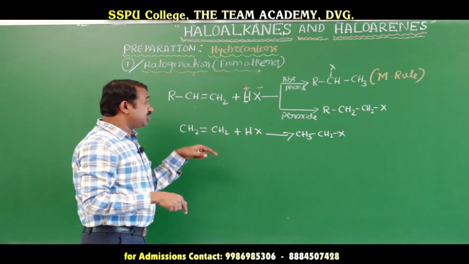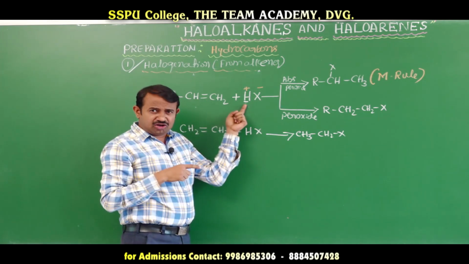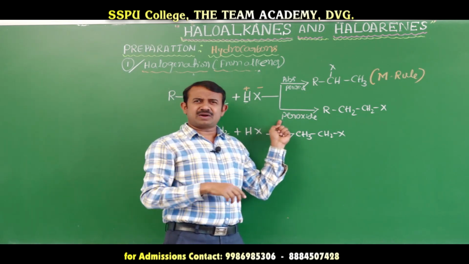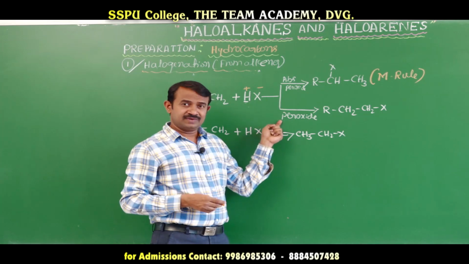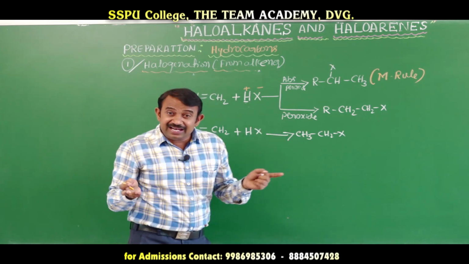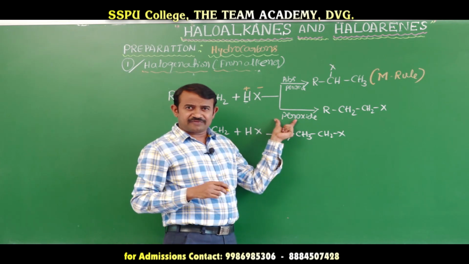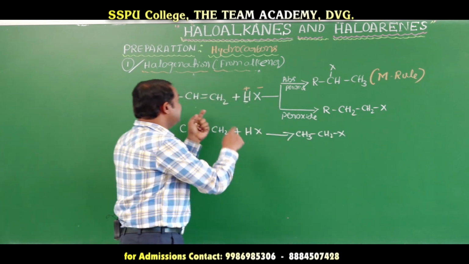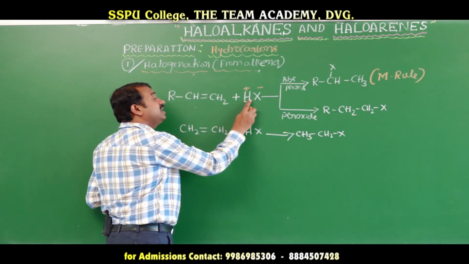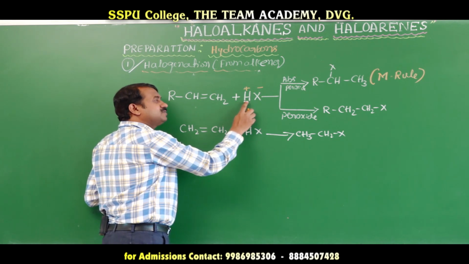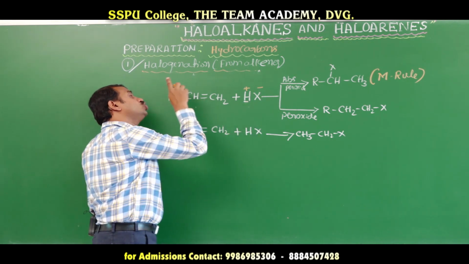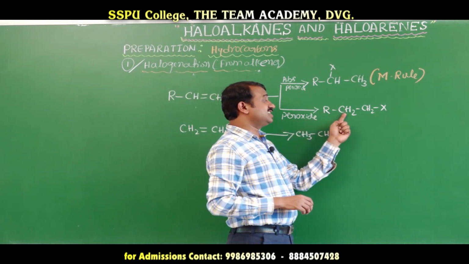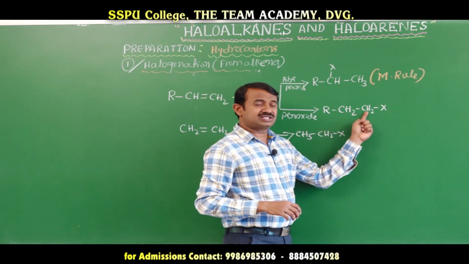Suppose alkenes react with hydrogen halide in the presence of peroxide, benzoyl peroxide, acetyl peroxide, any peroxide, which undergoes a free radical reaction, the peroxide effect, to form primary haloalkanes. Here, in the presence of peroxide, the positive part is attached to the carbon with minimum hydrogens in the double bond, giving CH2X.